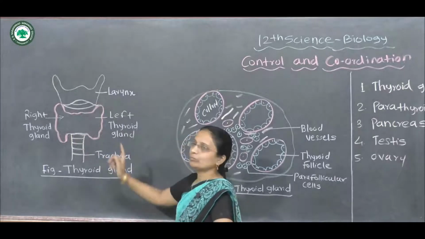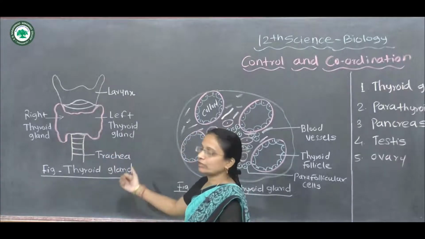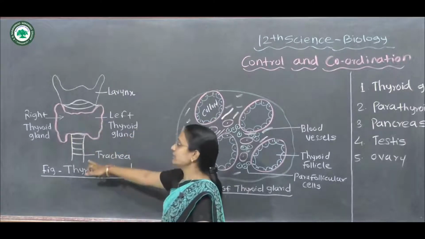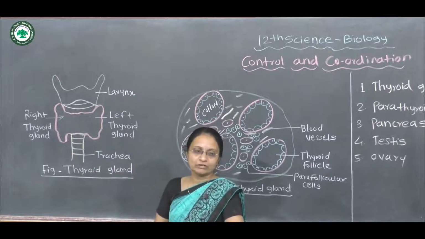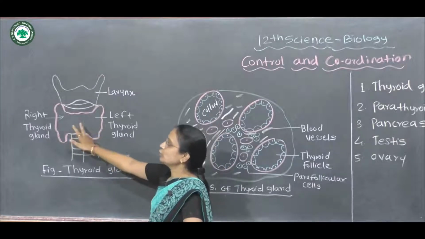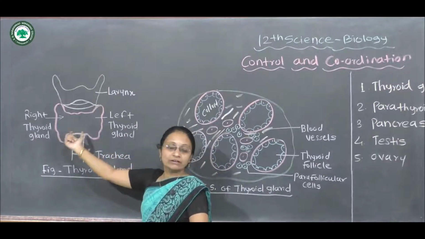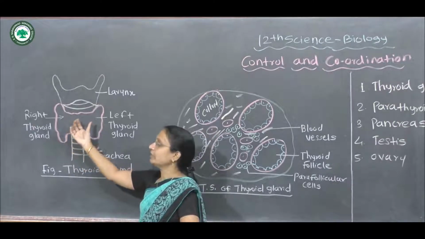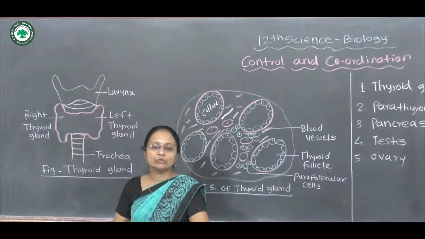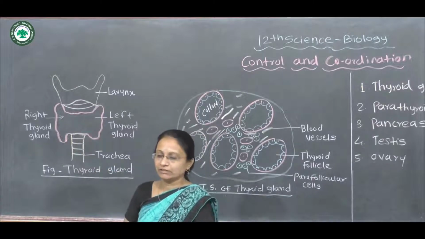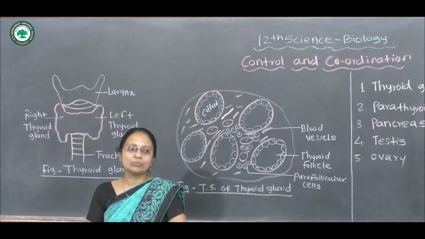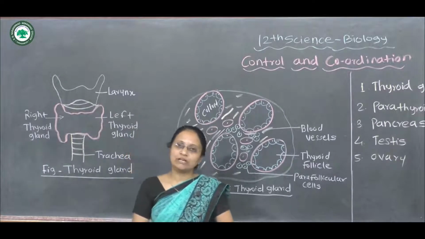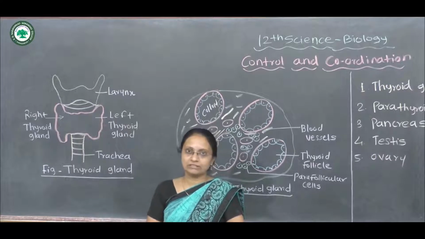The thyroid gland is located below the larynx region and above the tracheal part. Internally, these two lobes are connected, not individually separated; in the intermediate region they are connected with different types of cells. These thyroid lobes are composed of follicular cells. The unit of the thyroid gland is the follicular cell.